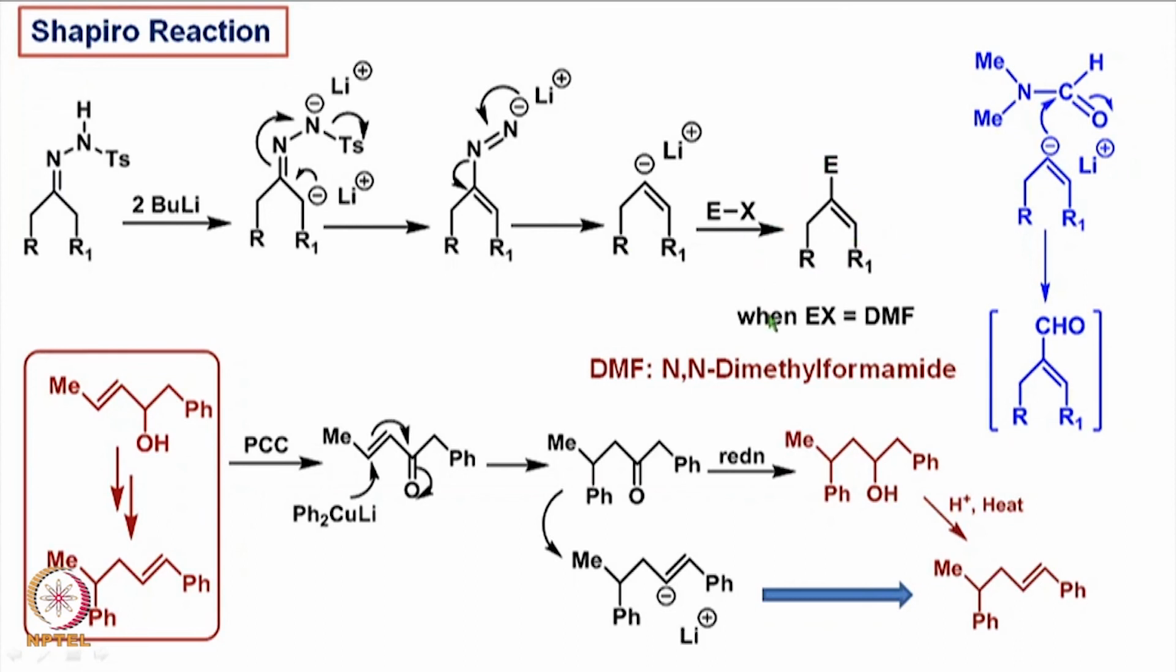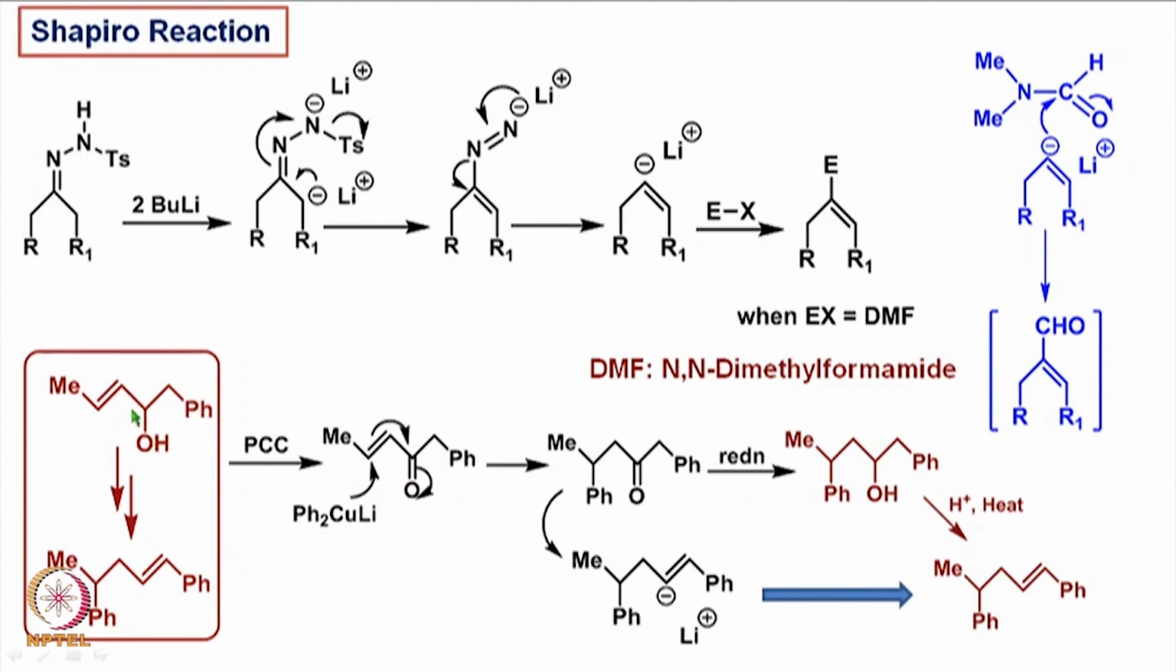If EX happens to be a dimethyl formamide of this kind, which is also known as N-dimethyl formamide, then the anion can react onto this carbonyl carbon and expel eventually this dimethyl amino part to form the corresponding vinyl aldehyde. Now, this is what is Shapiro reaction. So, basically starting with a tosyl hydrazone, we can generate a vinyl anion and then introduce any electrophile that we want to react with. How do we make use of it in a conversion like this?